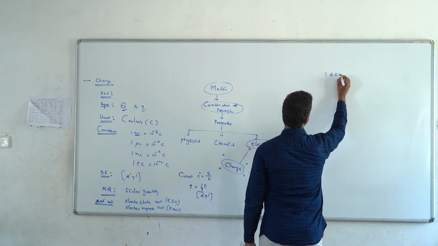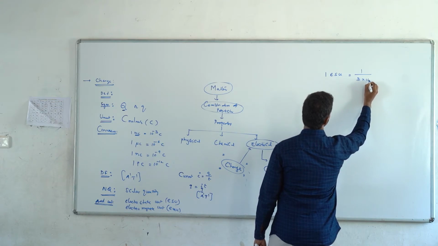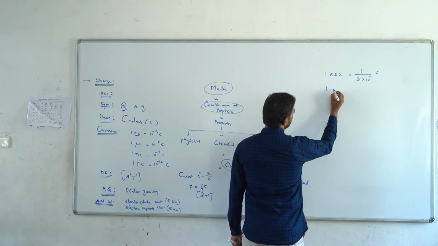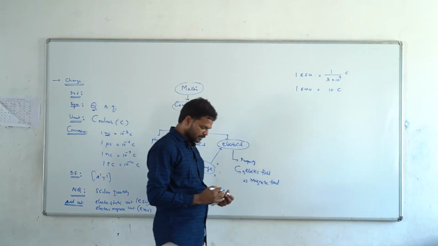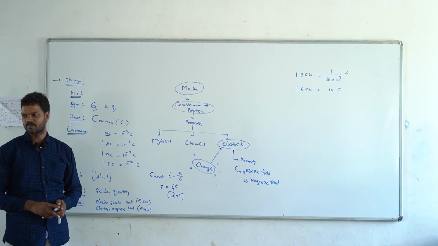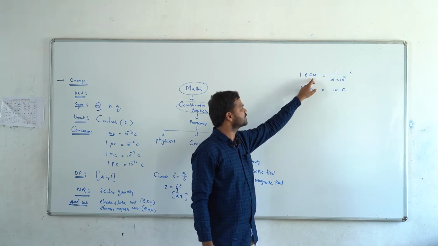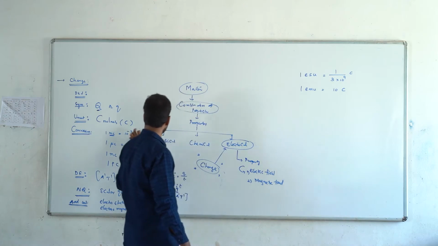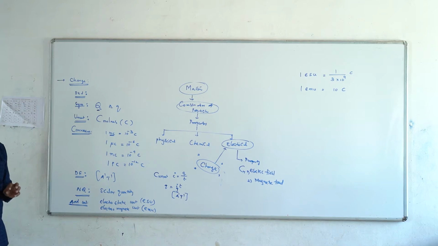One electrostatic unit is equal to 1 by 3 into 10 to the power of 9 coulombs, and one electromagnetic unit is equal to 10 coulombs. So that is the conversion for one ESU and one EMU. The electrostatic unit is a very small quantity and the electromagnetic unit is greater compared with the coulomb. So that is the introduction part to the charge.